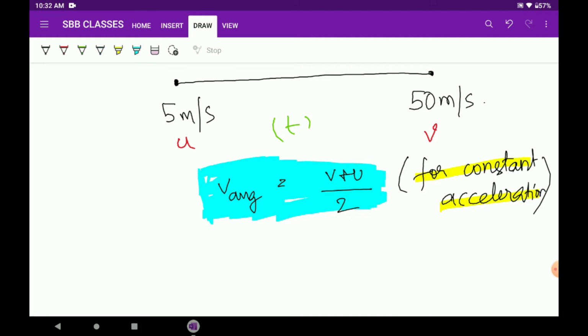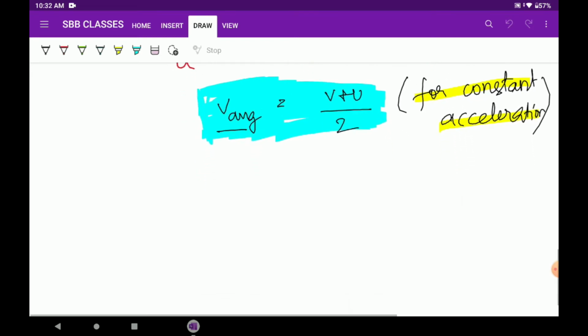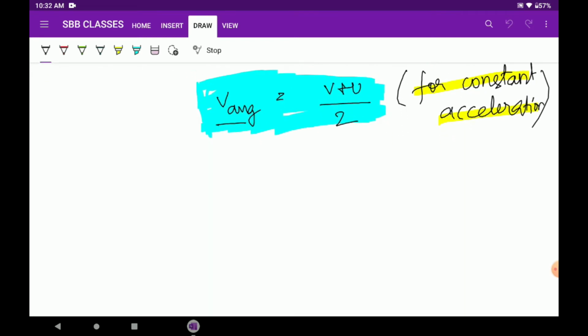So what do we learn? If there is a constant acceleration for a given time frame, the average velocity is the arithmetic mean of the initial and the final velocity. This you keep in mind. Let's term it as the second equation.